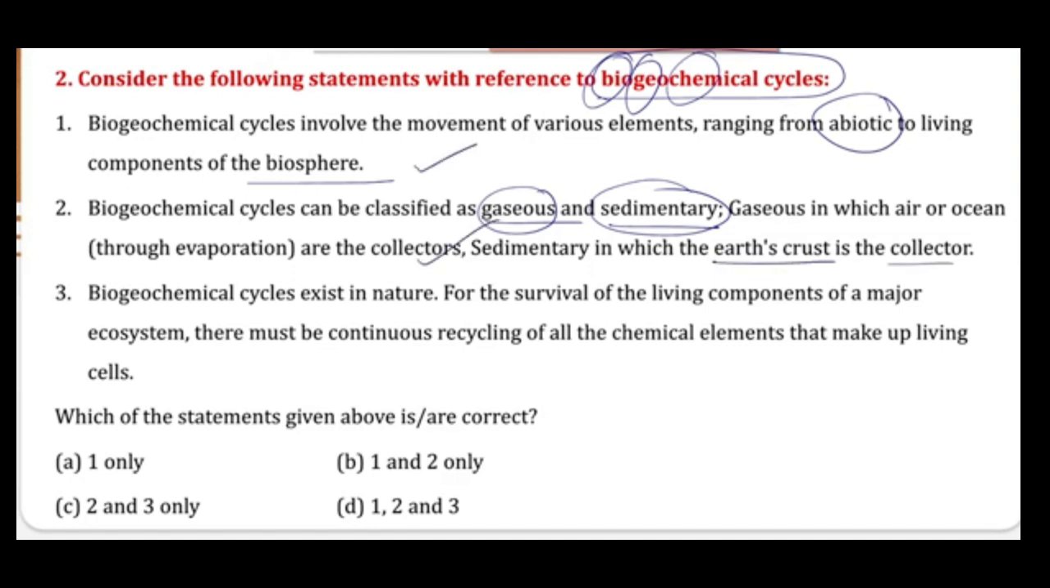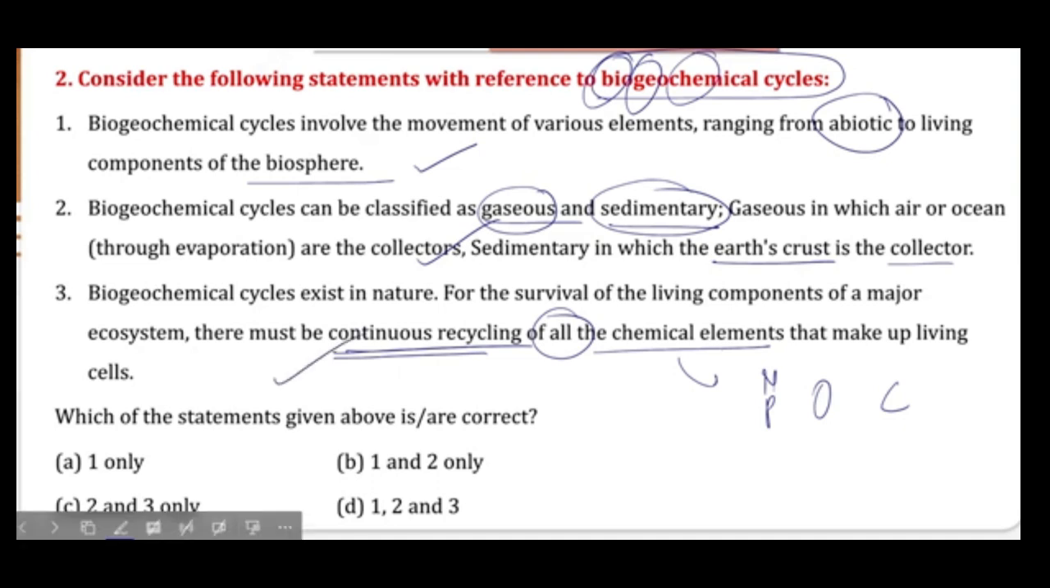Now, biogeochemical cycles exist in nature. That is true. Moving forward, for the survival of the living component of a major ecosystem, there must be a continuous recycling of all the chemical elements that make up the living cells. This includes carbon, oxygen, nitrogen, phosphorus. A continuous recycling of these elements is necessary to make sure that life goes on on planet Earth. So these three statements are correct. Option D would be the right answer.